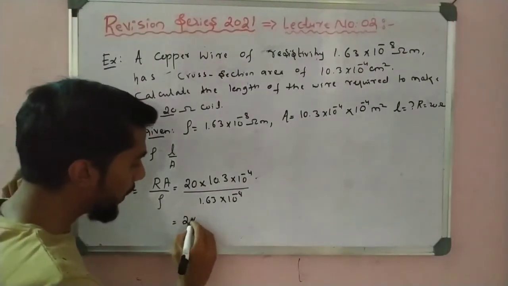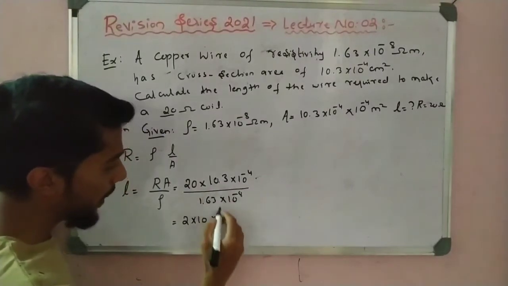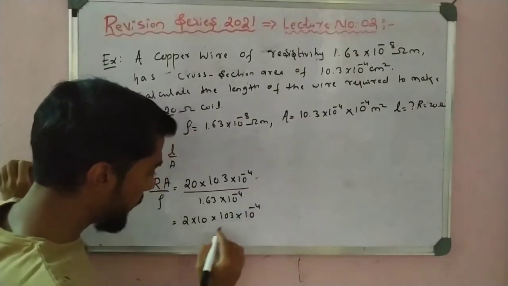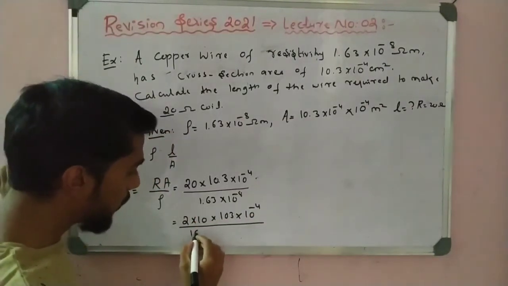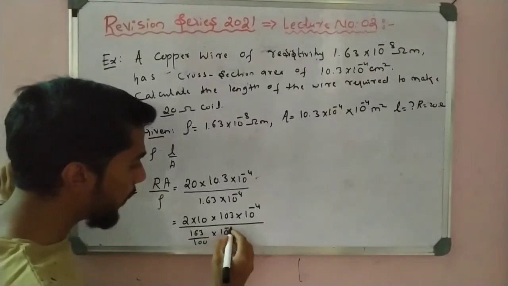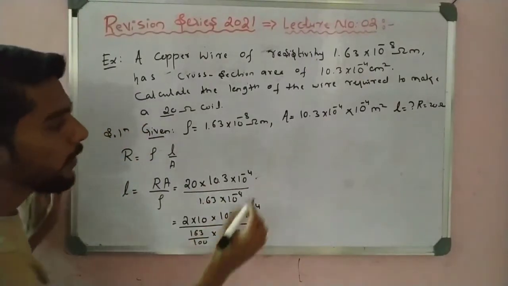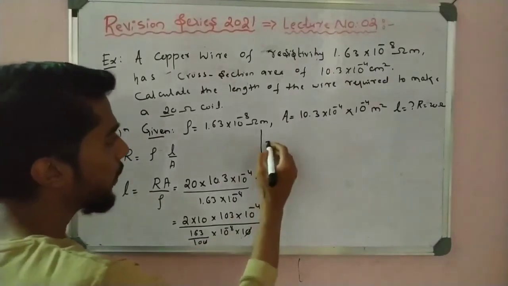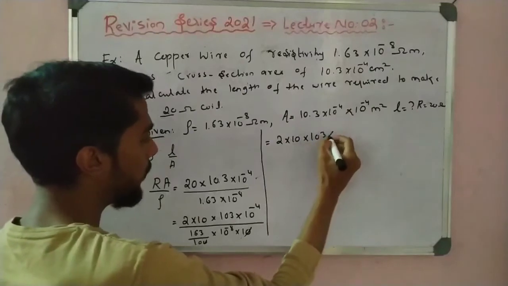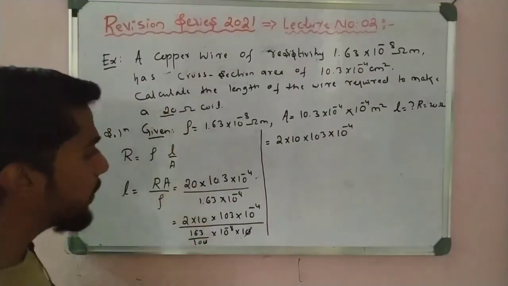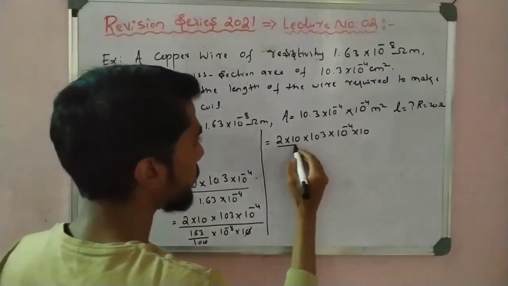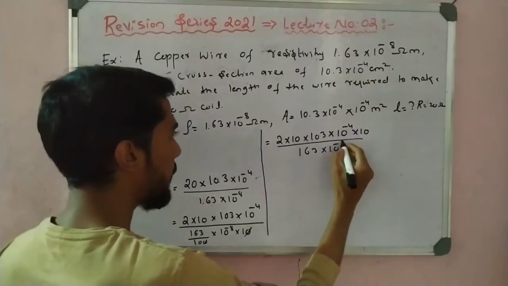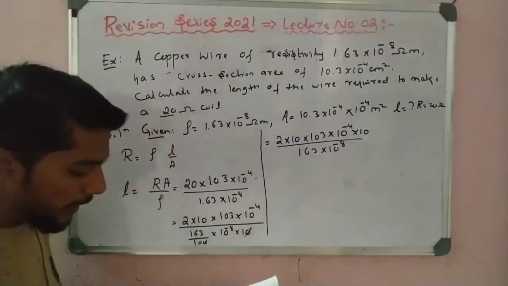For my convenience I can make 2 into 10 for the 20, then write 103 by 10 with the 10 in the denominator, minus 4, and then 163 by 100, with 2 decimals, into 10 to the power minus 8. The 10 and 10 get cancelled. Students, do this carefully so you get the concept.